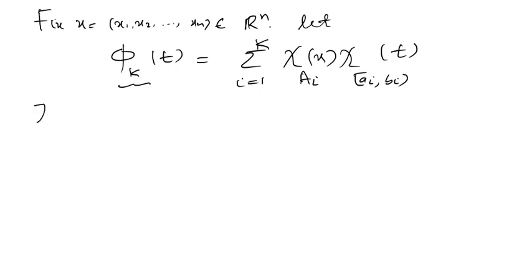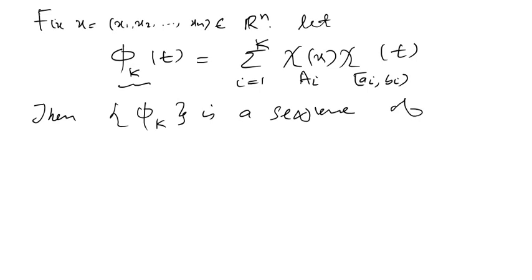Then this phi k is, as you can see, a sequence of step functions, step function with respect to x as well as t. फिलहाल हम ये t का यूज with respect to t हमें प्रूव करना है. Such that its limit, it's actually an increasing sequence, क्योंकि जब आप k को increase करोगे ना you are actually increasing the terms of the sum, so it's obviously increasing. उसको प्रूव करने की जरूरत नहीं.